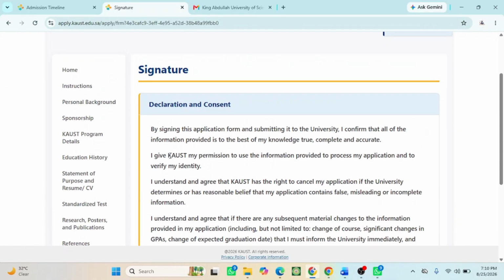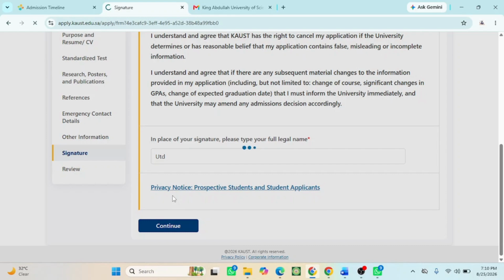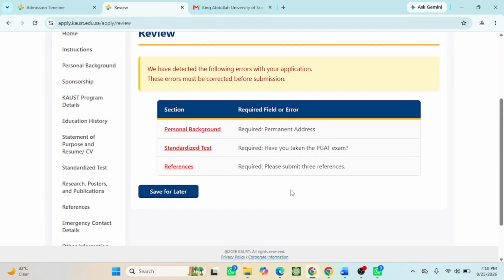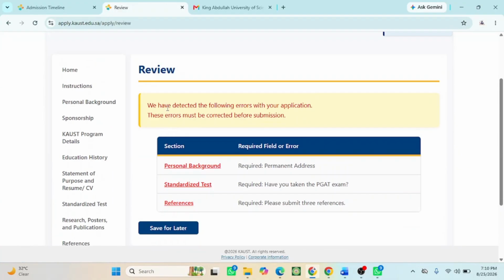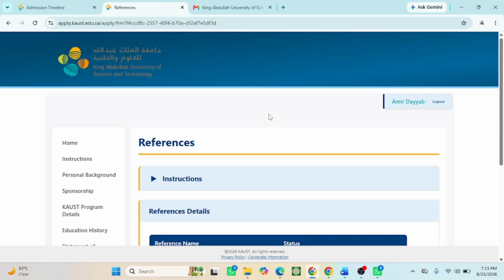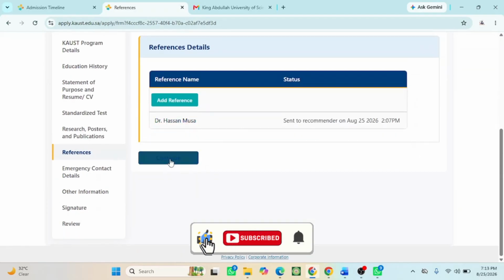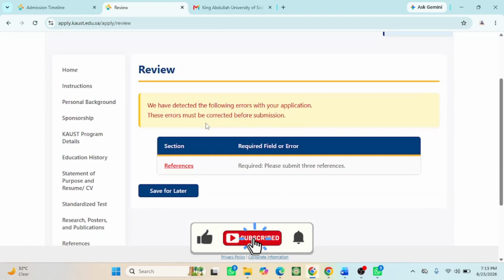Then the next is the signature. You have to declare all the information here, so write your full name and click on continue. The next section is to review information and make sure all the information you provided is submitted accurately. We have detected the following error with your application. This error must be corrected. You can see they say that I must submit at least 3 recommenders' information. Since I'm just making this video to guide you on how to submit the application, there's no need to go back and add them. When it comes to you, make sure you add 3 recommenders' information.